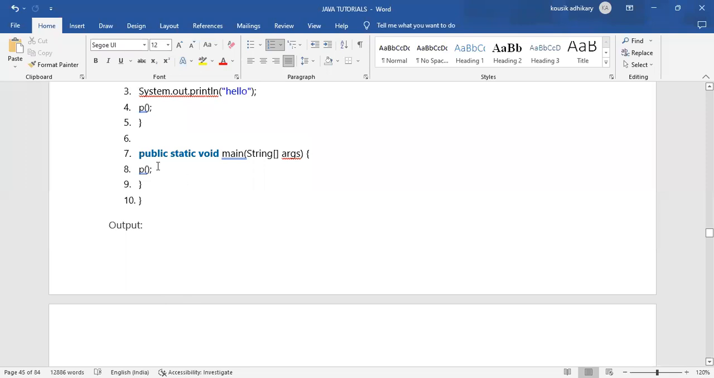Then we are doing what? Public static void main, that is the main method. That is the basic syntax of writing a Java program. Without the main method, the program will be incomplete.